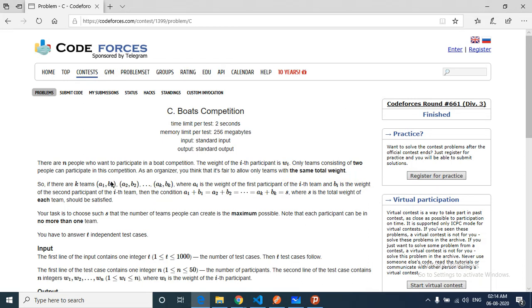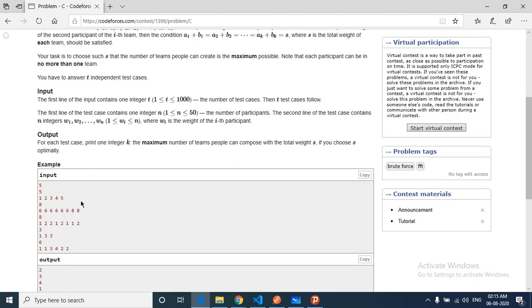So if there are k teams, then the total weight of the first team is equal to the total weight of the second team, and so on up to the kth team, and it is equal to s, the total weight of each team. You are given the weights of all the persons. Your task is to choose s such that you can create the maximum possible number of pairs of people. Let's assume you are given 5 persons. You have to form pairs such that the total weight of each pair is the same and the number of pairs is maximum possible.